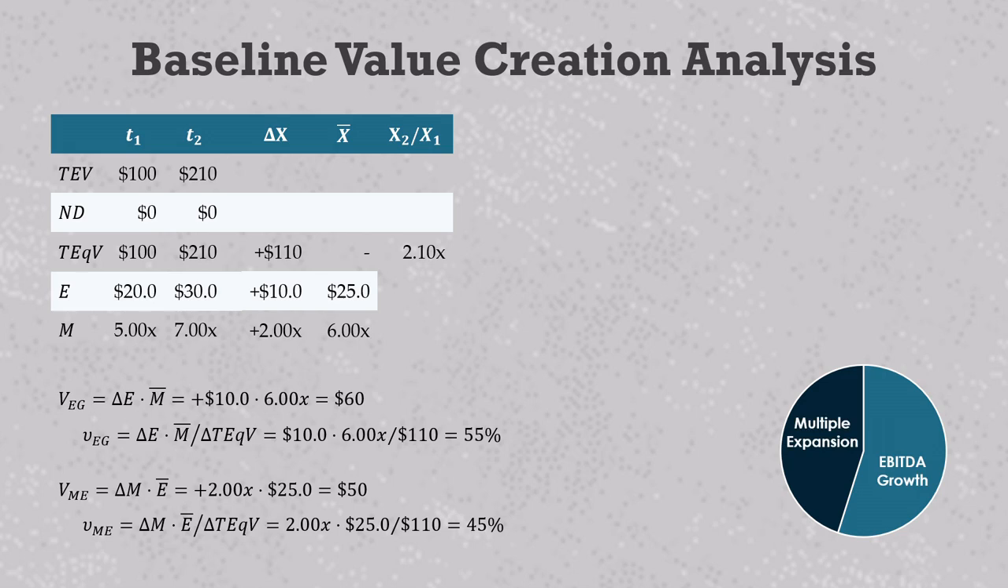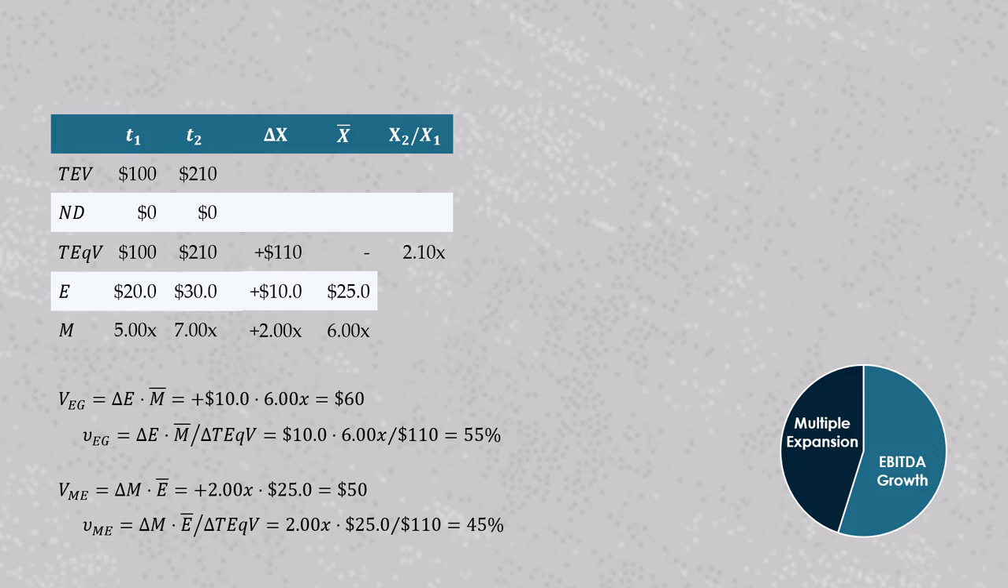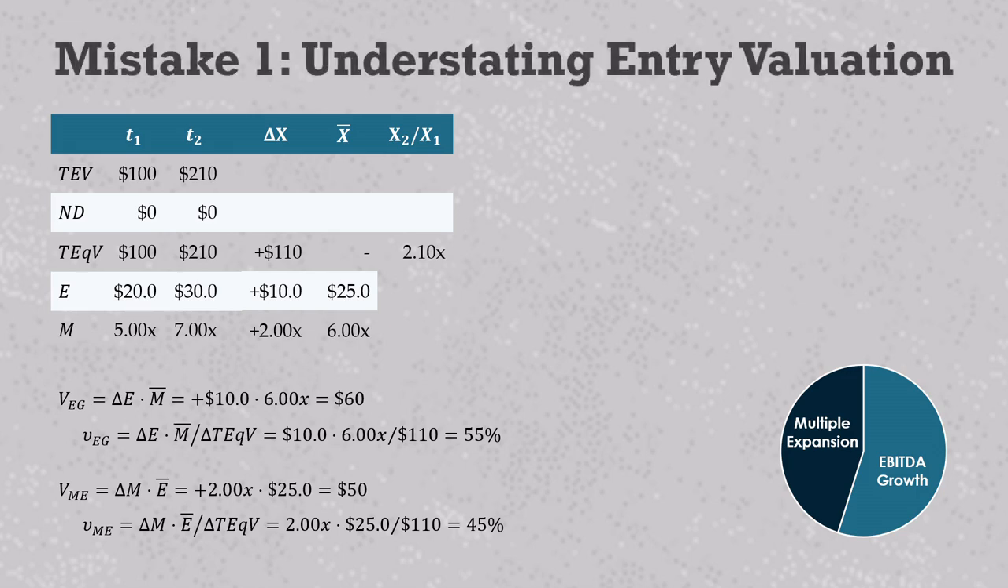Now let's look at how much those 5 mistakes can influence the split between EBITDA growth and multiple expansion. Mistake number 1 is understating the entry valuation. It typically comes from using purchase prices for TEV. This value is missing the transaction fees and expenses, which would make it higher, and working capital adjustments, which could move it either higher or lower.